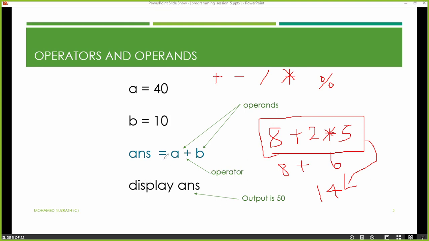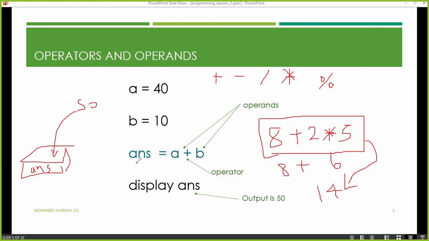Further, in this line, there is another operator, which is the assignment operator. What do you mean by assignment operator? Earlier we were talking about cardboard boxes to refer to memory locations. If you had a memory location called answer, and after adding A and B together, which means 40 plus 10, the obtained answer is 50, and when you say answer is assigned the value of 50, you are asking the computer to store the value 50 inside this memory location. Is that clear?